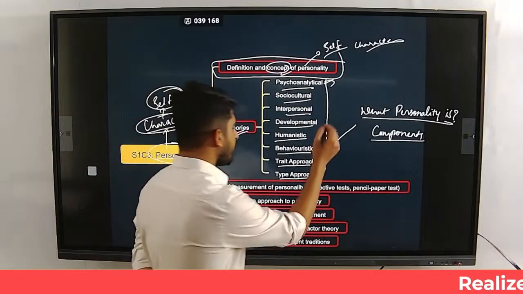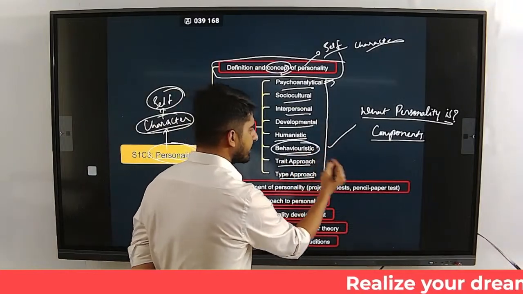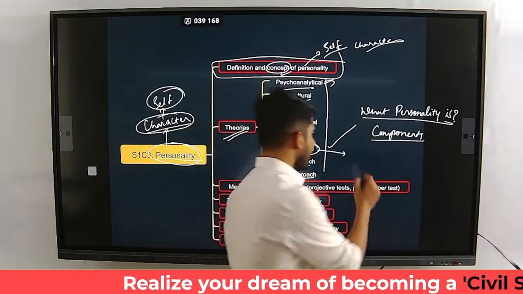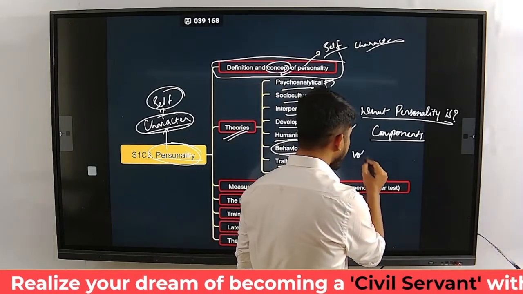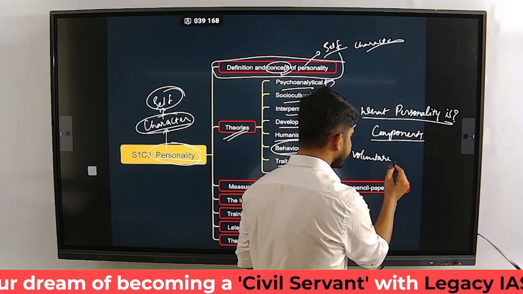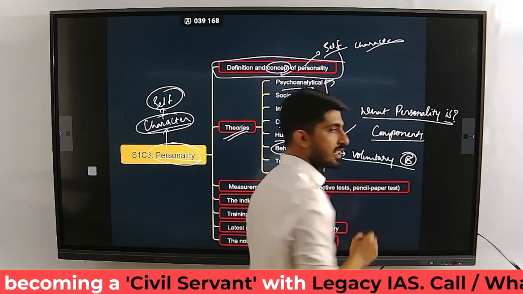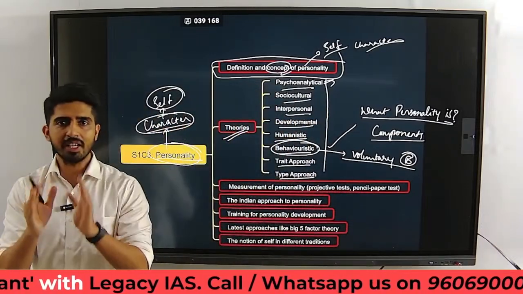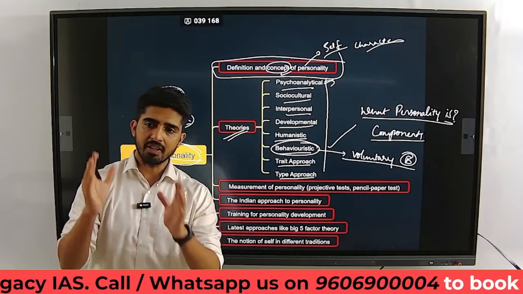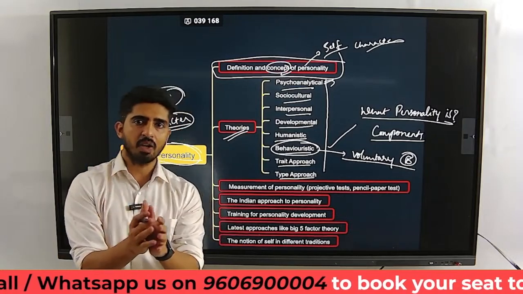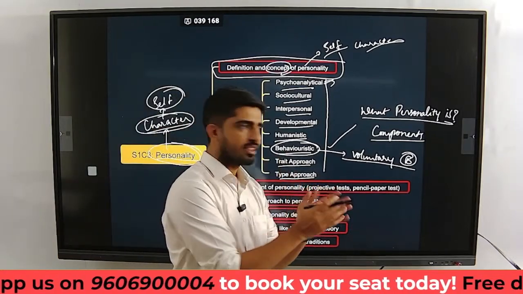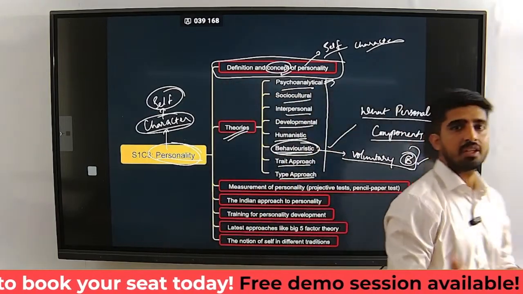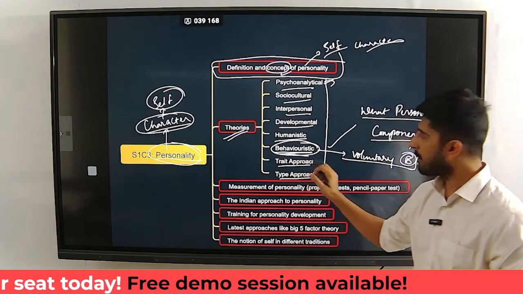Say, for example, the behavioristic school says that personality is nothing more than us behaving voluntarily. Right? Whatever voluntary behaviors are there, you see them regularly, you observe them regularly. So whatever you see as their behaviors which are consistent, only those make up their what? Personality. That's how you look at personality. According to whom? Behaviorists.